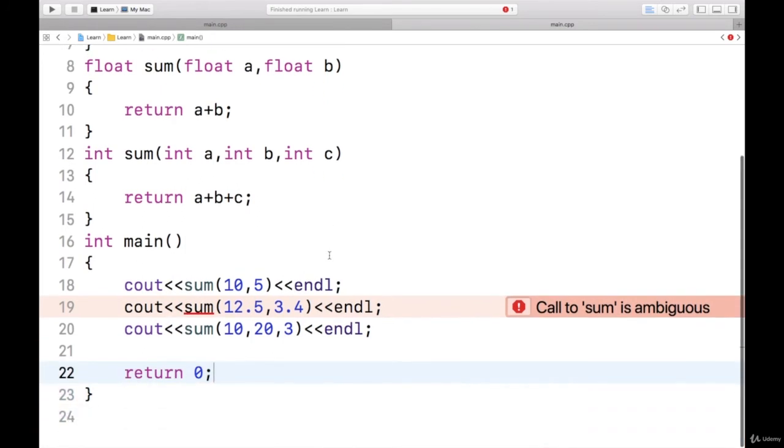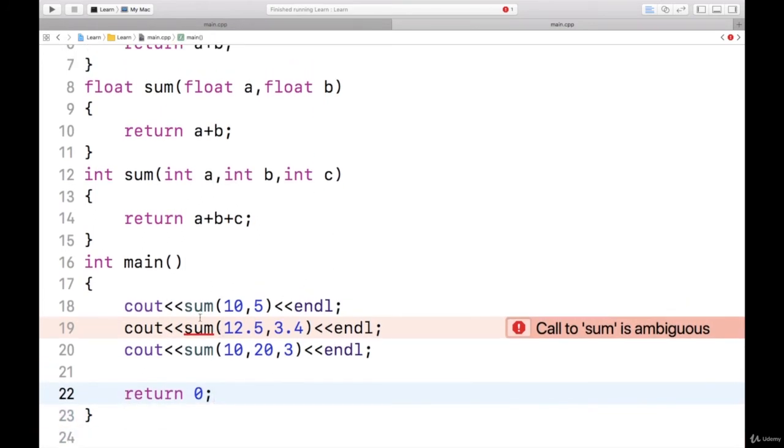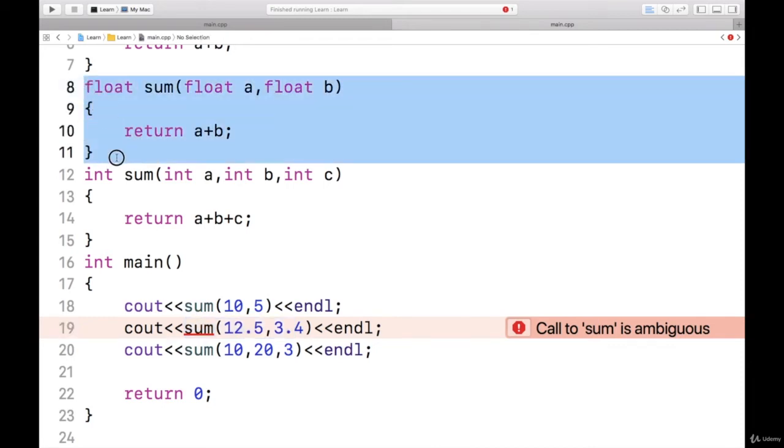See here I am getting an error message. This is a sum function with two integers. This is the sum function with three integers. Yes, I have both the versions. But here this is a sum function with two floats. Don't I have that one? Yes, I have that one also. The float version is also there. Then why am I getting an error message?